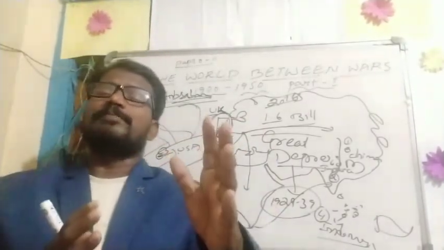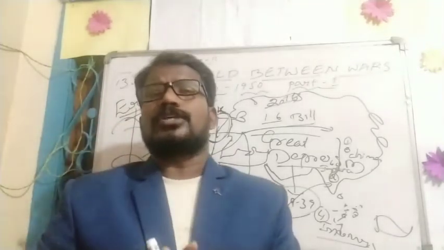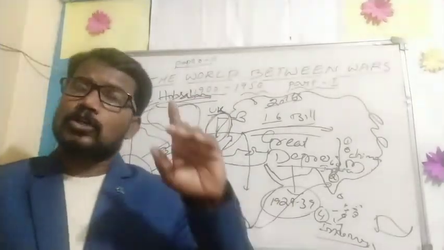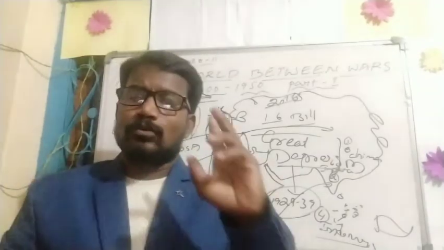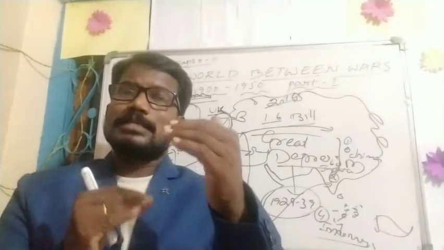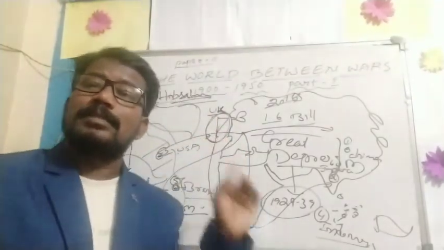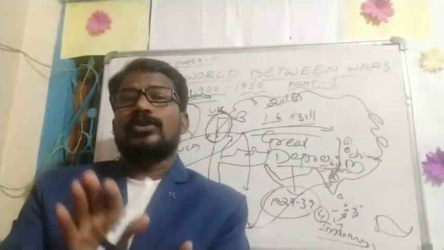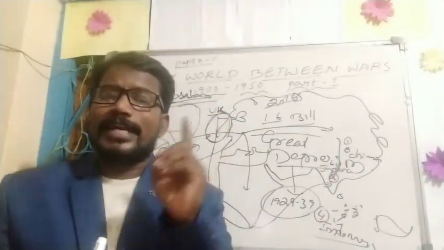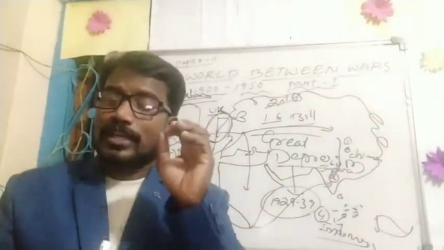At the beginning of the 20th century, we see two world wars: World War I and World War II. In your textbook, on the first page of the 13th lesson, you can see one picture. It is very important.